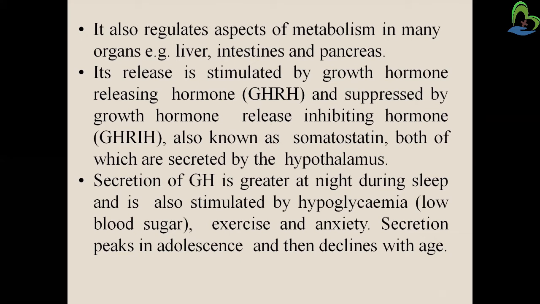The secretion is done by the growth hormone releasing hormone, and the suppression is done by the growth hormone release inhibiting hormone. Secretion of GH is greater at night during sleep, and it's also stimulated by hypoglycemia, that is low blood sugar, exercise and anxiety. So the secretion is more at night, and it is also stimulated by exercise, hypoglycemia and anxiety. Secretion peaks in adolescence and then declines with age. So more GH is produced in the adolescence period, and it declines with age.